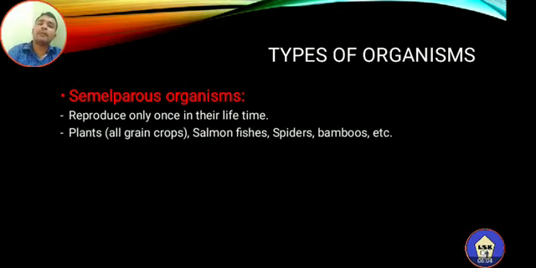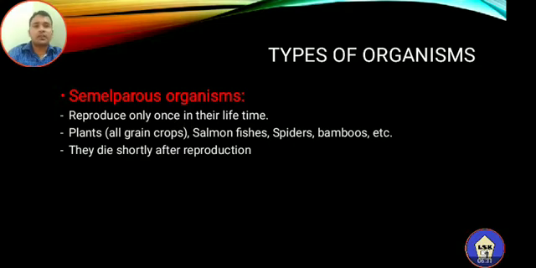For example, in plants, all the grain crops, after producing the grains, will die. Even the salmon fish is an example of a semelparous organism. And the bamboo plants, monocarpic plants, produce flowers only once in their lifetime, and after flowering, they will die. Even spiders are also examples of semelparous organisms, and they die shortly after reproduction. So that is another characteristic feature.